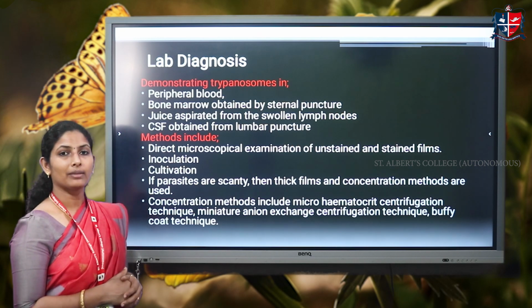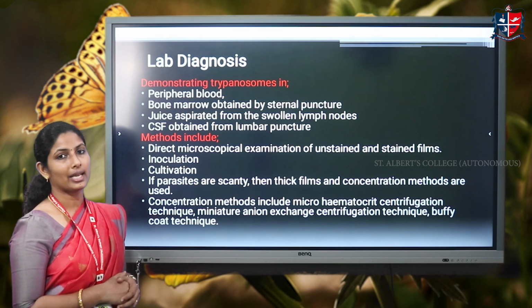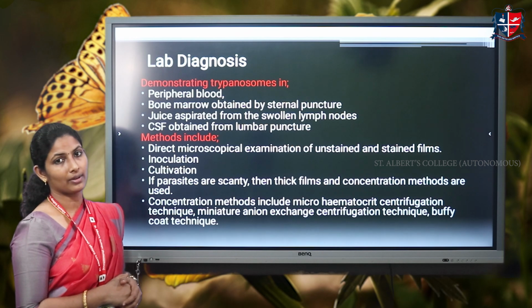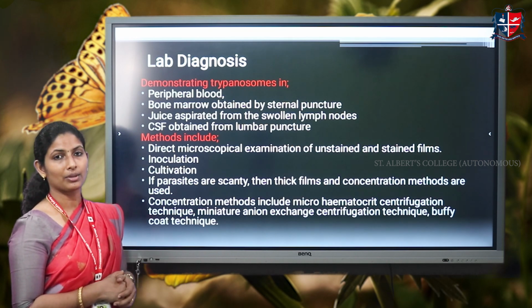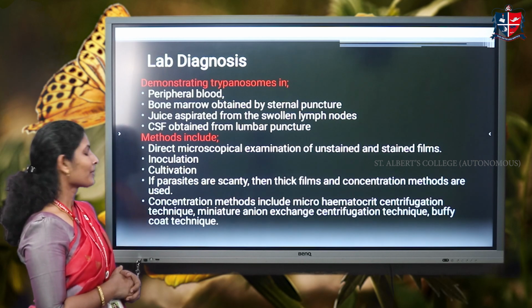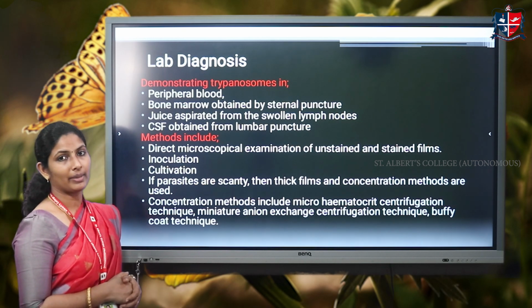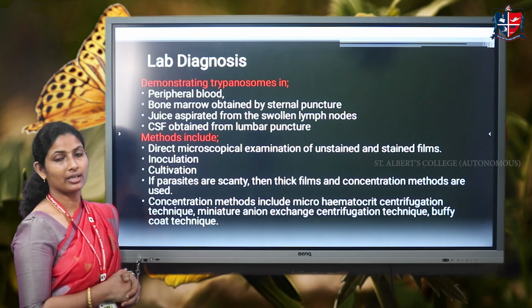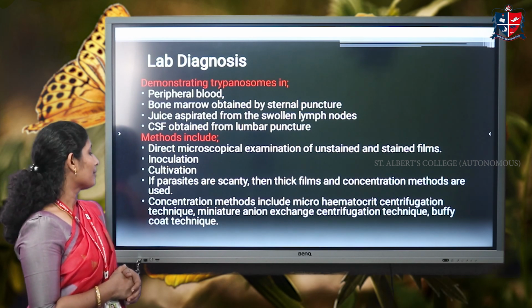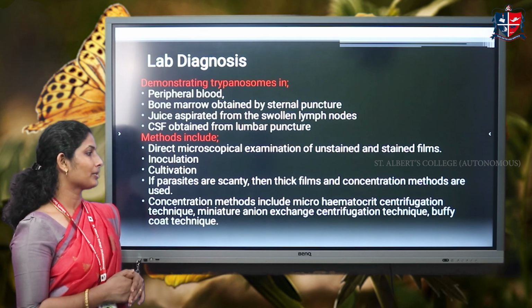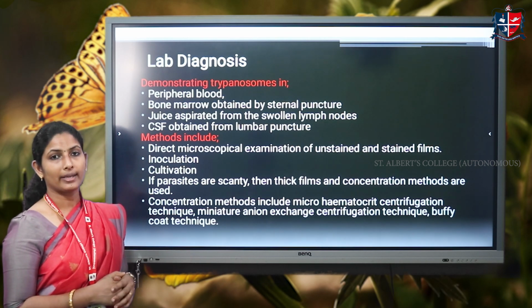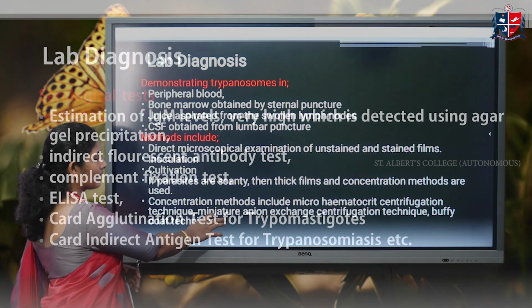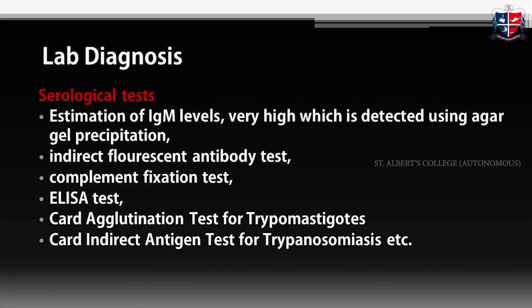The methods include direct microscopical examination. Both stained and unstained films can be used, thick and thin films can be used, and if the parasite number is very scanty, then a thick film has to be used, and concentration methods also have to be applied. Inoculation and cultivation are other methods for the identification of this parasite from the samples. The concentration methods include the microhematocrit centrifugation technique, miniature anion exchange centrifugation technique, Buffy coat technique, etc. So with these centrifugation and concentration methods, we can find even a scanty number of parasites.